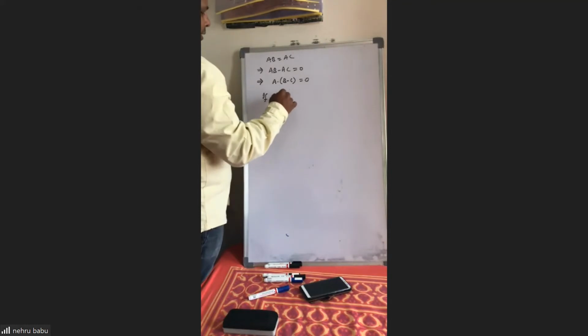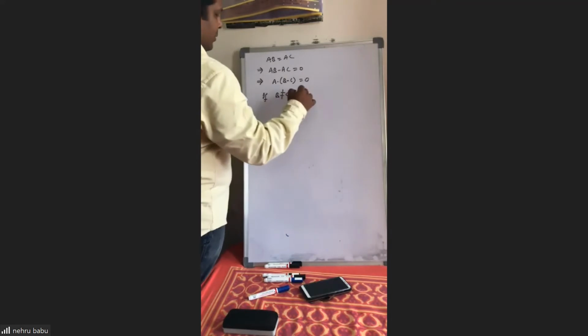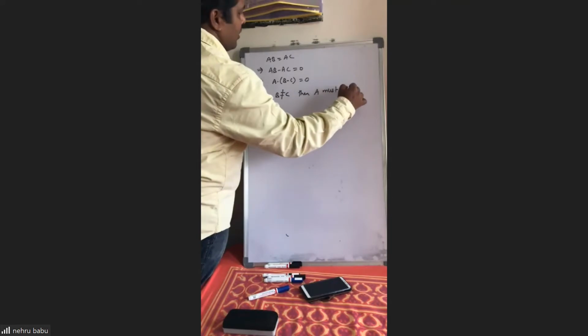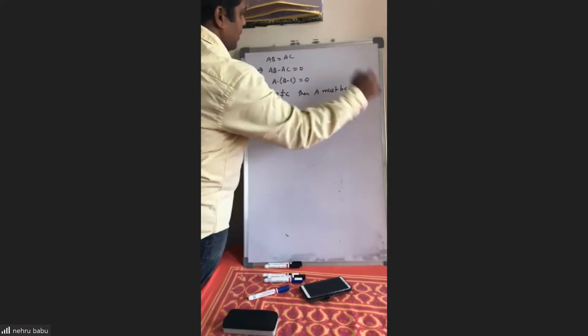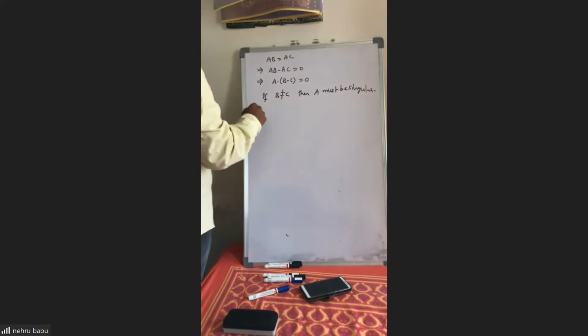If B minus C, meaning B not equal to C, then what you can say is that A must be a singular matrix. The reason, the proof for this, is as follows.